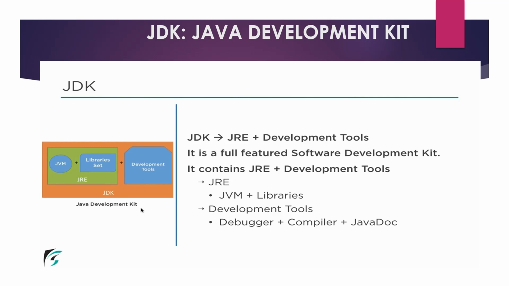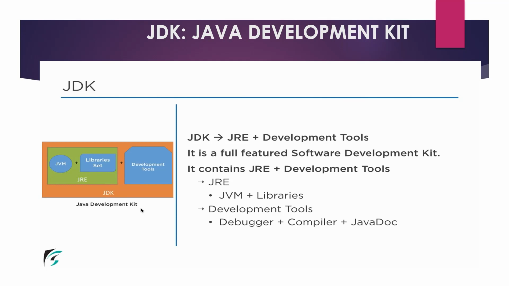The JDK is a software development environment in which we develop Java applications. Whatever software we install is the JDK software, and we develop our code and our logic with it. There are various editions of the JDK, like the standard edition, enterprise edition, and micro edition. The JDK contains the JRE, which contains the JVM plus a set of libraries, and development tools like the debugger, compiler, and Javadoc. Javadoc is the pre-built documentation of the language, the written features of the Java programming language about the methods and classes.